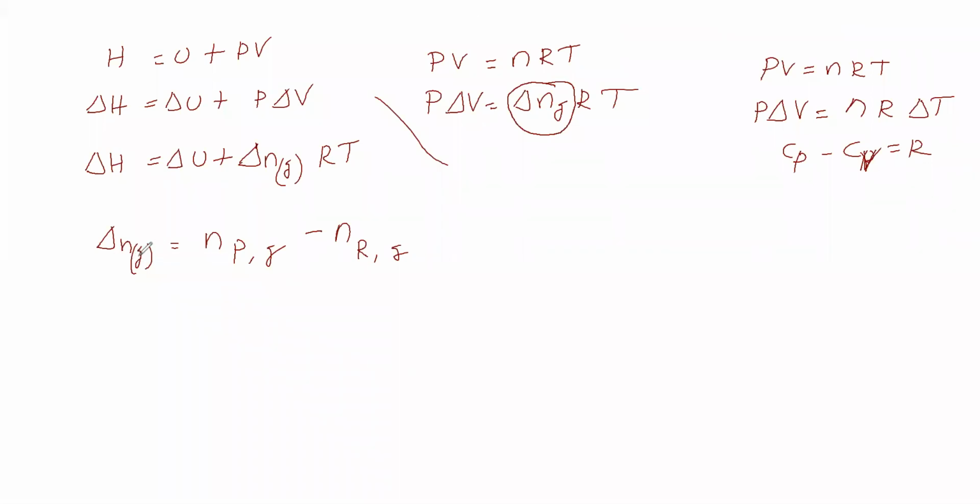So if the equation is given, otherwise on writing the equation we can find delta Ng. We know delta Ng, R is constant, given temperature also we know, delta U we are getting from the bomb calorimeter experiment. From that we can find delta H. So enthalpy of combustion we have to find experimentally like this. Remember, what is the relation between delta H and delta U? Delta H is equal to delta U plus delta Ng RT. What is delta Ng? Number of moles of gaseous products minus number of moles of gaseous reactants.